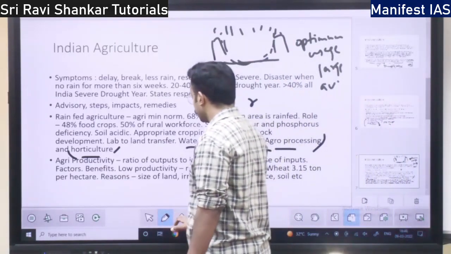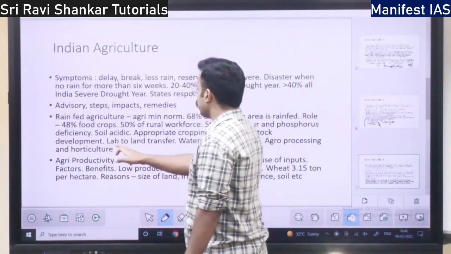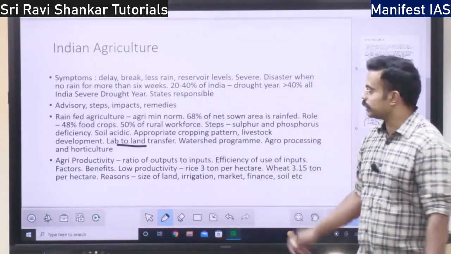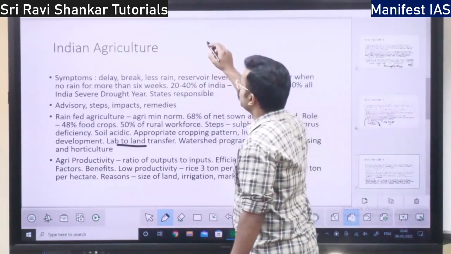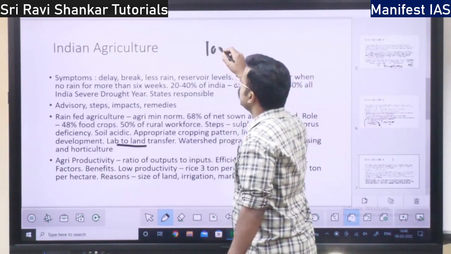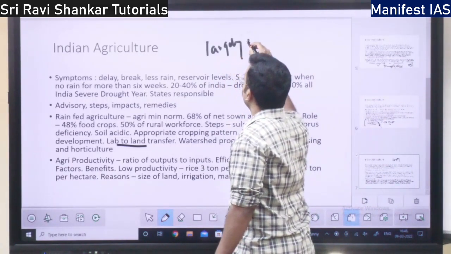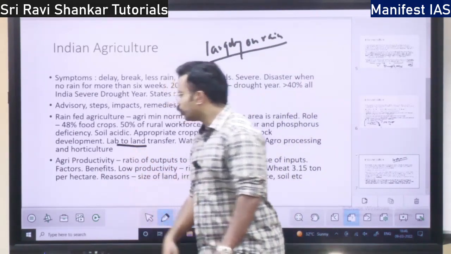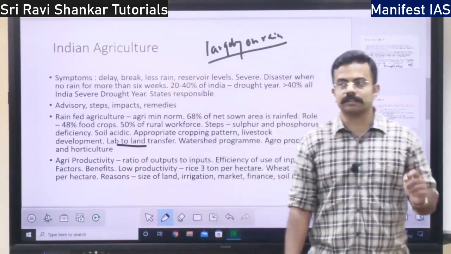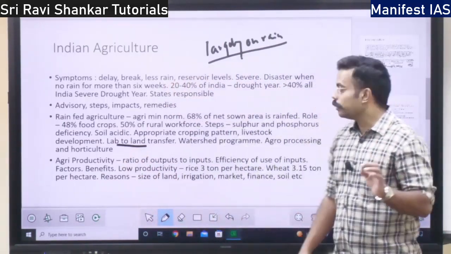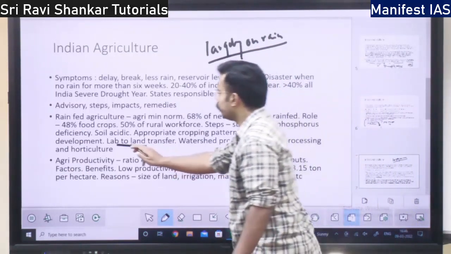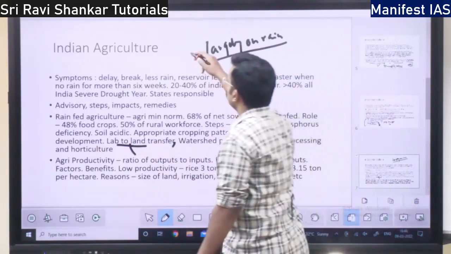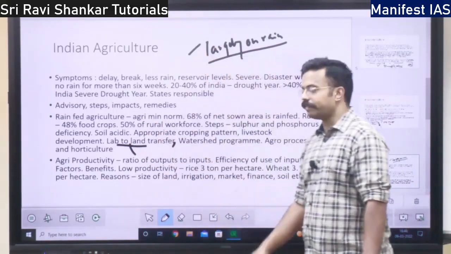Next, in the rain-fed agriculture, we have this concept of lab to land transfer. See, in the rain-fed agriculture, what happens? The crop will be largely dependent on rain. What can be done is we can grow certain crops in the lab, those crops which require less water, then it can be transferred to the land. So this research can also be done with respect to rain-fed agriculture.